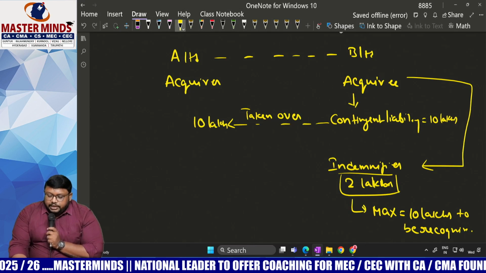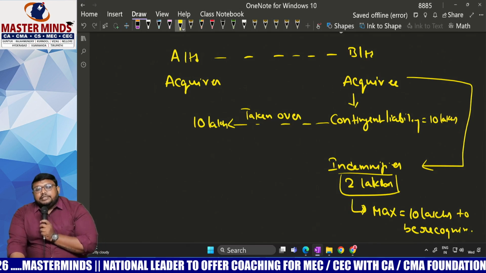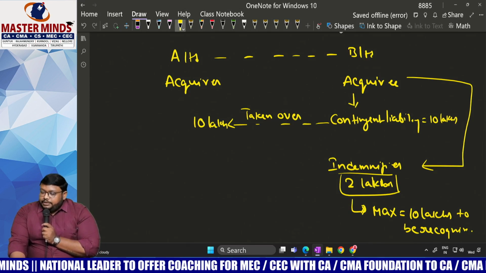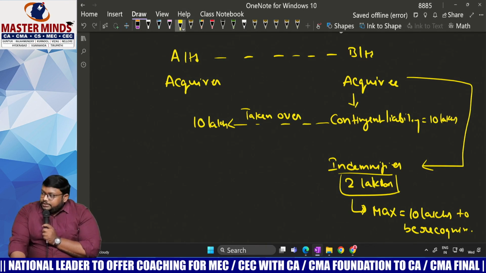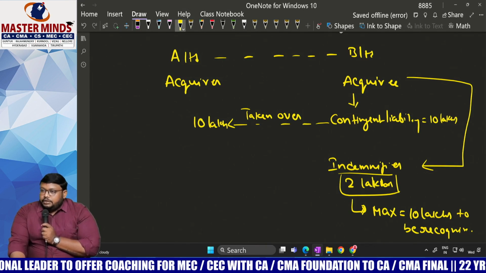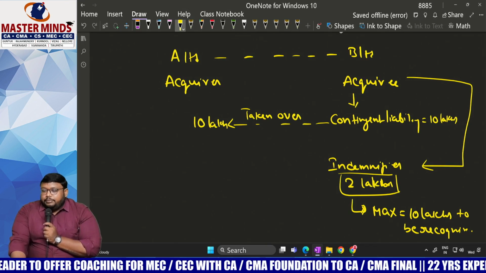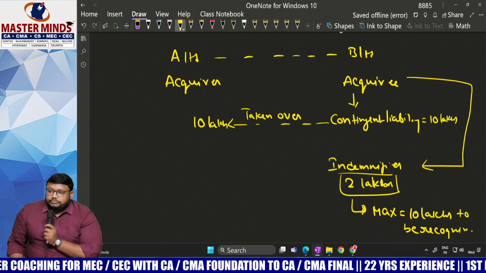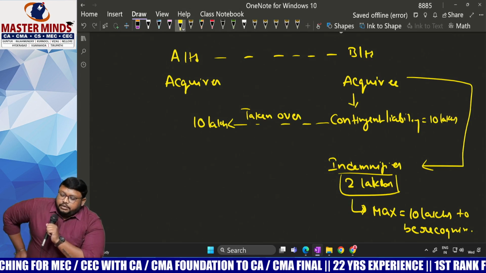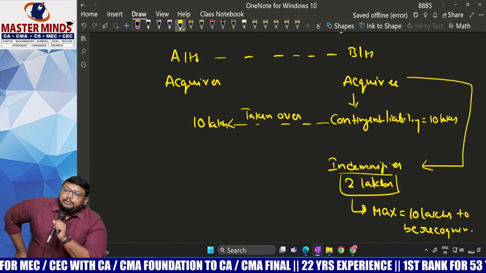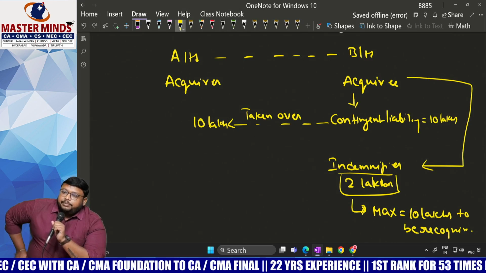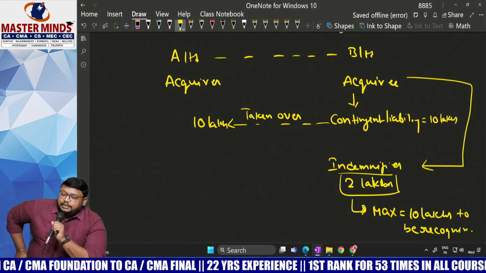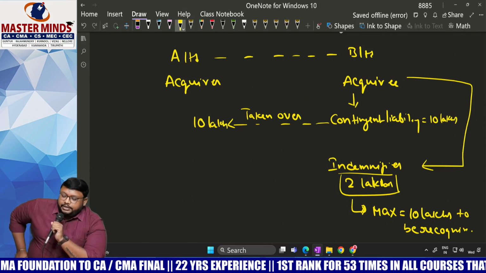He is indemnifying only this 2 lakhs. That means if any contingent liability is probable to be paid by A Limited, B Limited will compensate 2 lakhs, and the remaining 8 lakhs has to be paid by A Limited from its own pocket. The maximum indemnification must be 10 lakhs. It should not exceed the contingent liability.